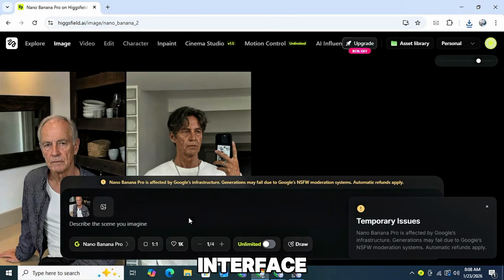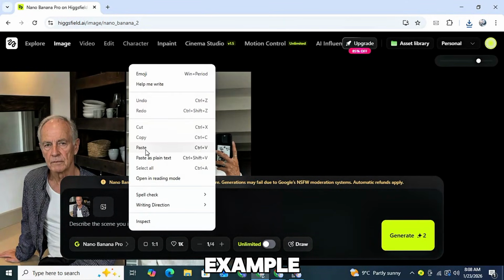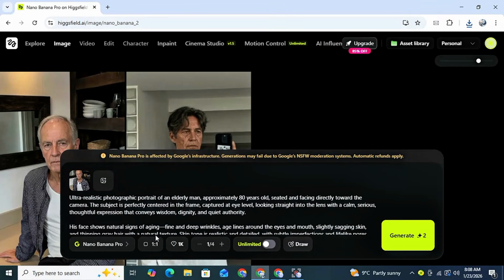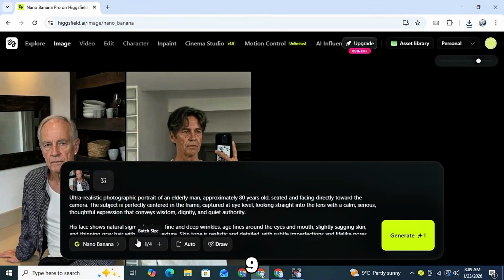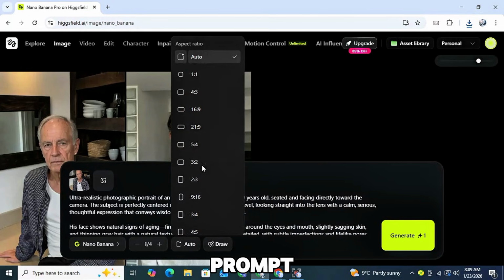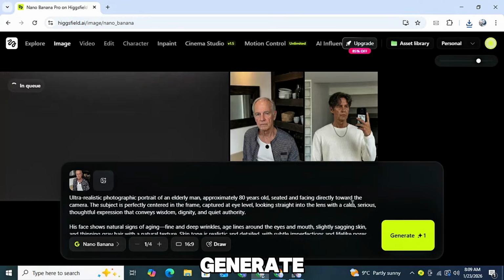On this interface, you can edit your influencer's image. First, choose a model, for example, Nano Banana. After selecting the model, set the aspect ratio to 16:9. Next, paste the same prompt that ChatGPT generated for creating the character earlier. Once you've pasted the prompt, click the Generate button.